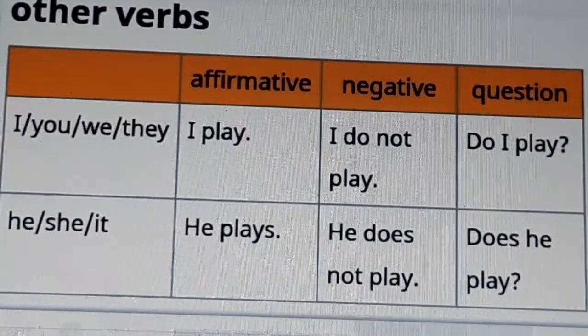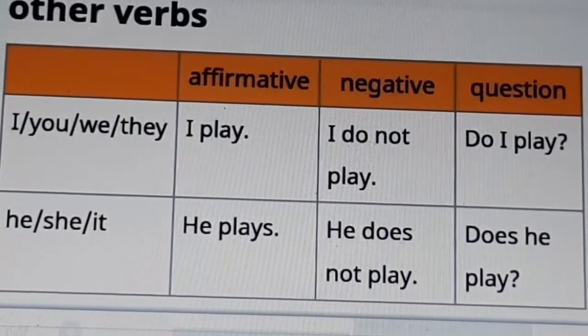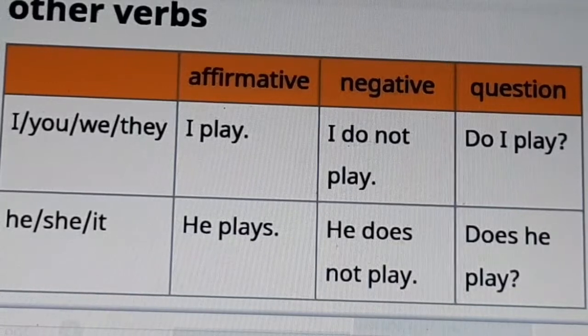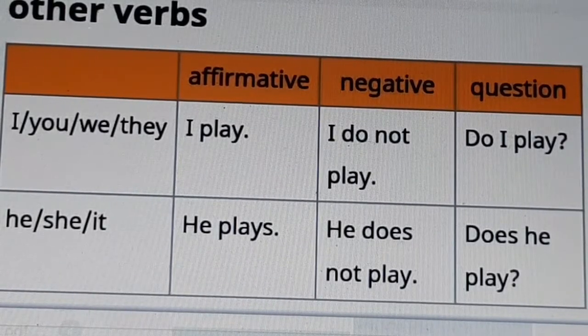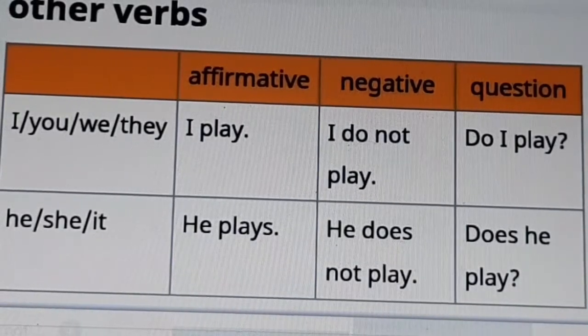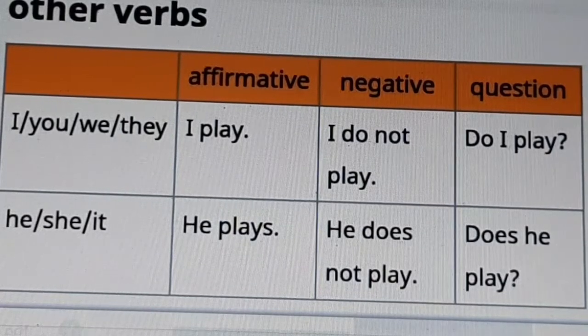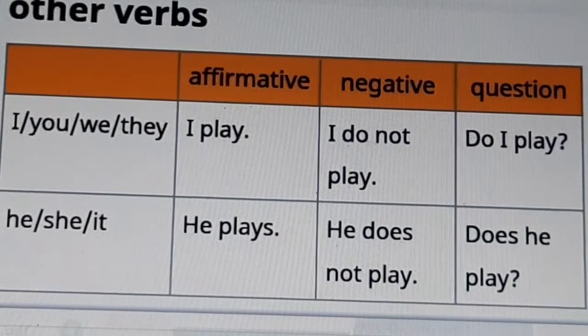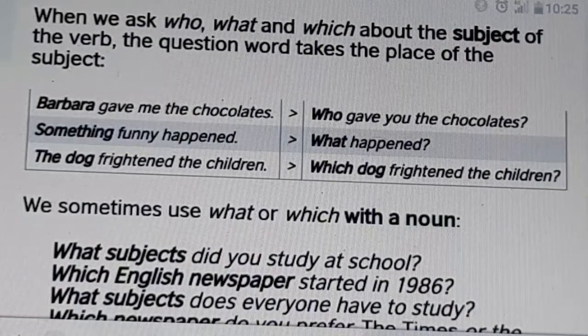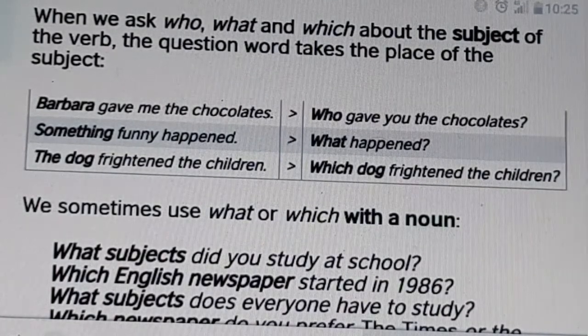When I am telling: I play, you play, we play, they play. I do not play, you do not play, we do not play, they do not play. Do I play? Do you play? Do we play? Do they play? He plays, she plays, it plays. In negative: he does not play, she does not play, it does not play. In question: does he play? Does she play? Does it play? In all these questions, no information is necessary.